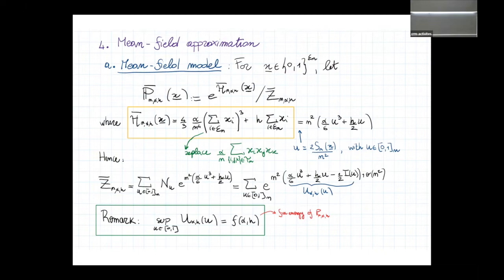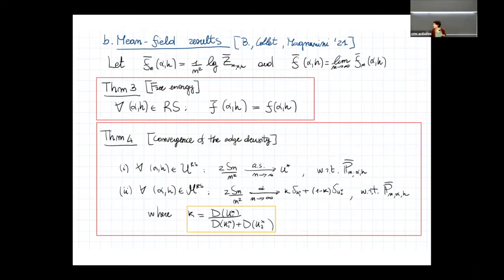And now, simply by Stirling approximation, you can rewrite this term, and you end up, up to some error that at the beginning is a small o of n squared, with this function. This is precisely the function that we have to maximize to obtain the free energy in the exponential random graph. So the next result is not surprising: with obvious notation, in all the replica symmetric regime, the free energy of these two systems corresponds.